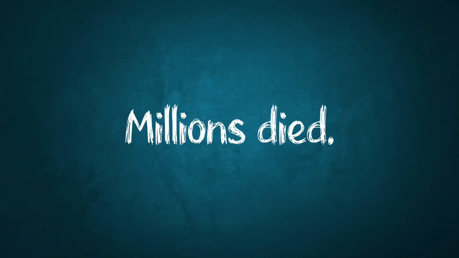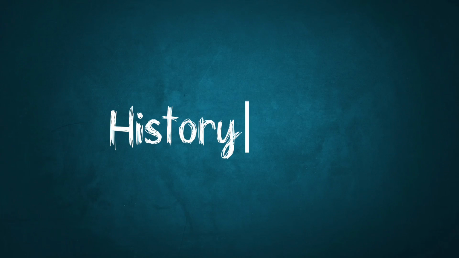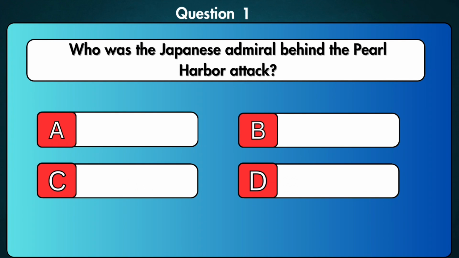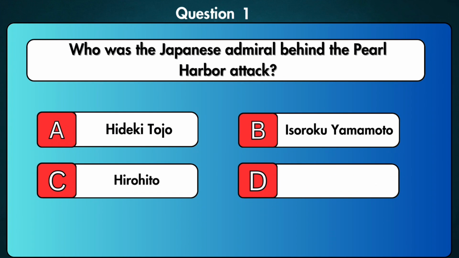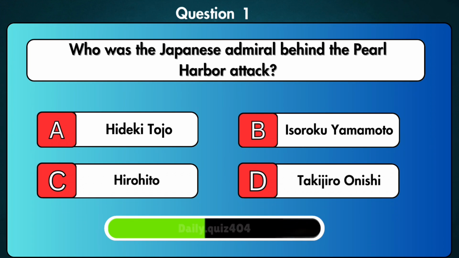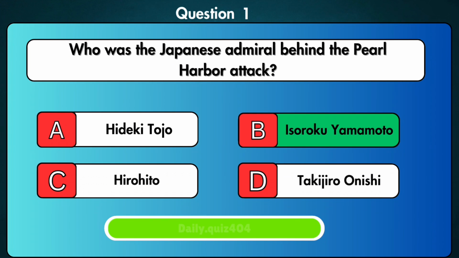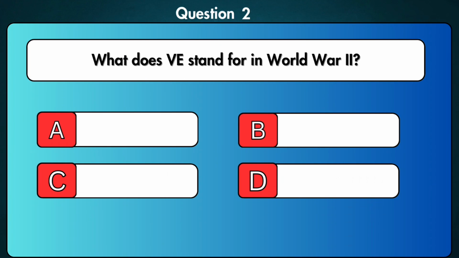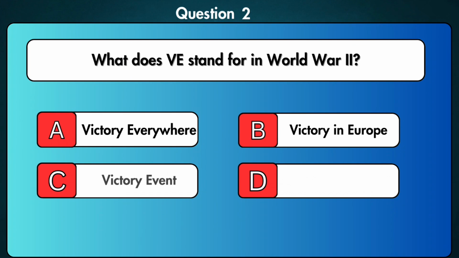Millions died. Nations shattered. History made. Let's see what you know about World War II. Who was the Japanese admiral behind the Pearl Harbor attack? Isoroku Yamamoto. What does VE stand for in World War II?